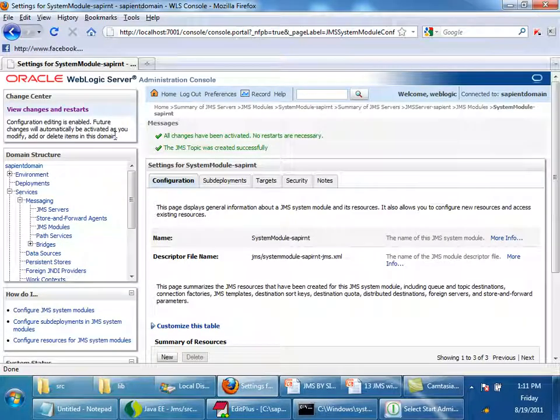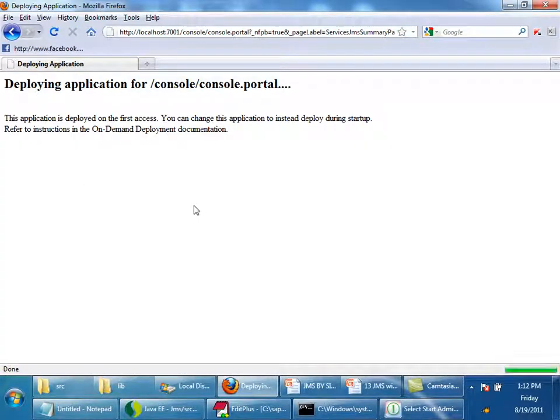Let me just check again by clicking on it. Is it sent? Message sent?